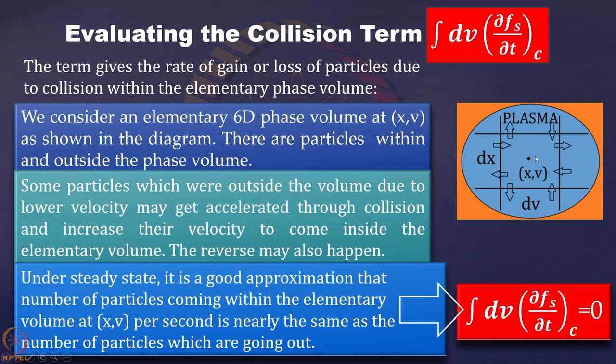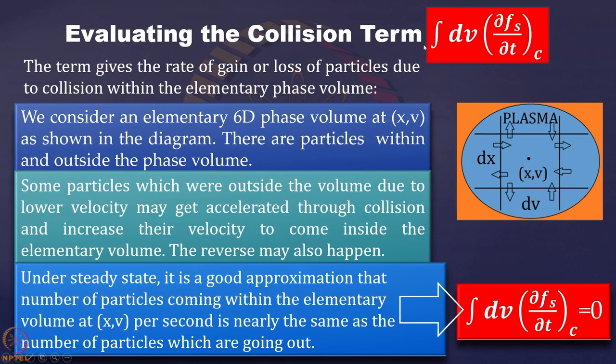Under steady state, it is a good approximation that within this control volume, whatever number of particles are coming inside, almost a similar number of particles are going out, so the net change in number of particles due to collision within this control volume is nearly 0.